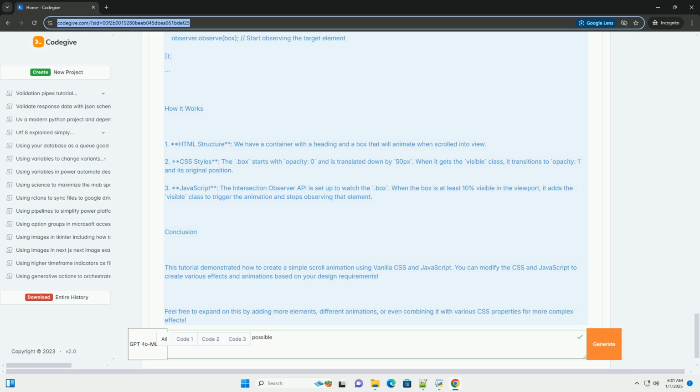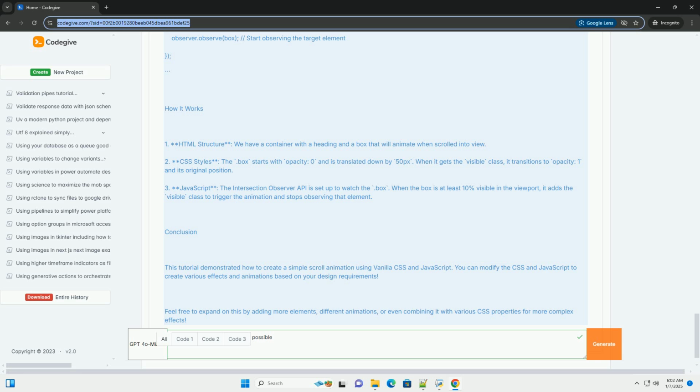How it works. 1. HTML structure. We have a container with a heading and a box that will animate when scrolled into view. 2. CSS styles. The box starts with opacity 0 and is translated down by 50px. When it gets the visible class, it transitions to opacity 1 and its original position.